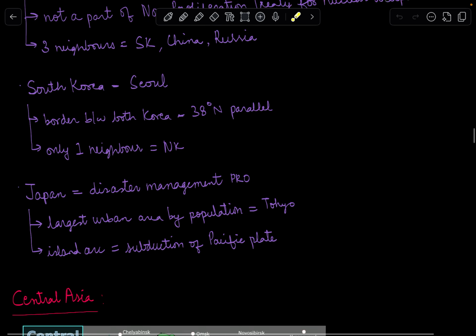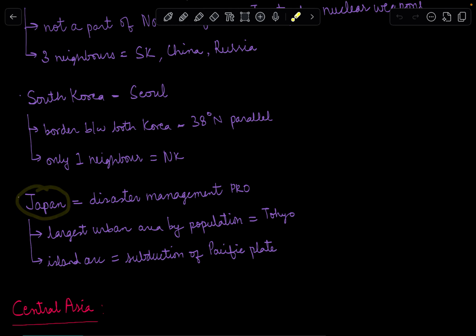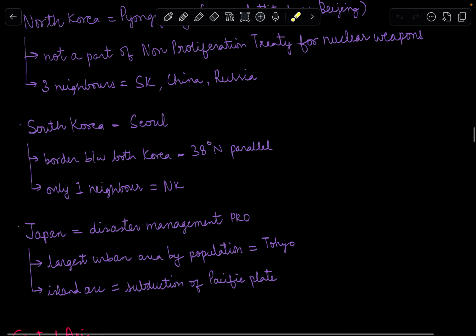Anyways, the next country is Japan. Japan, as we all know, is famous for technological innovations and disasters. So Japan is known for its disaster management. It's a pro in disaster management. So you might see that there have been some disaster, but in the next 4 or 5 days, you might see that there is new infrastructure built up. They are so resilient, and they have actually adapted to all of these disasters because all of these cyclones hit towards the Japan coast, and there have been numerous tectonic as well as many other disasters.